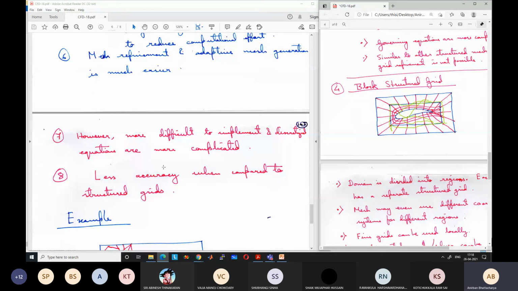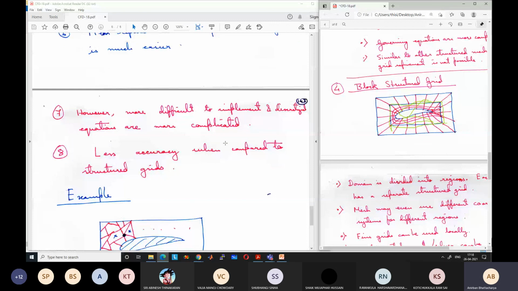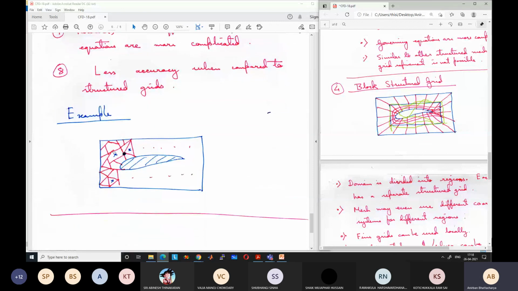So this is an example of unstructured grid. You can see that there is a grid here with 5 boundaries, 5 faces. Another one is a triangle. Then there are some quadrilaterals. So this has 1, 2, 3, 4, 5 neighboring points. However, this one has 1, 2, 3 neighboring points. So everything is arbitrary. This is an example of unstructured mesh.